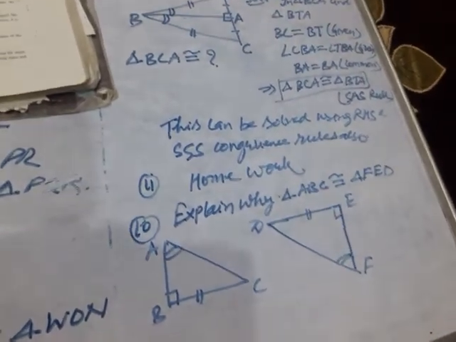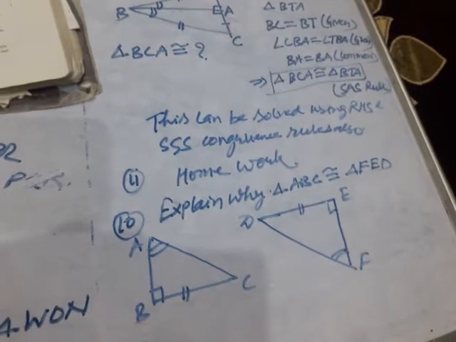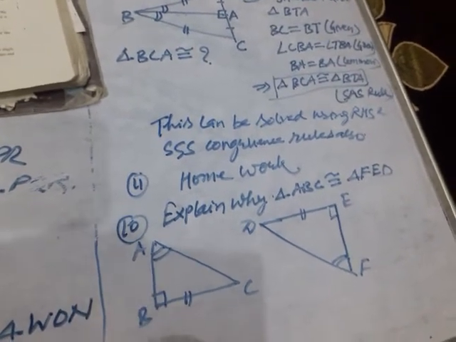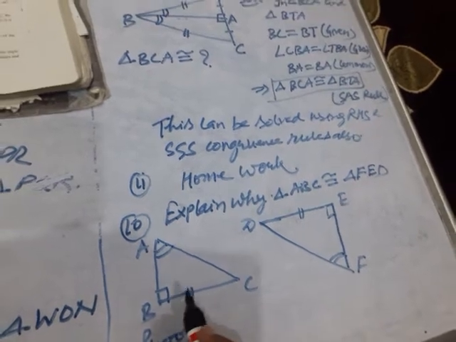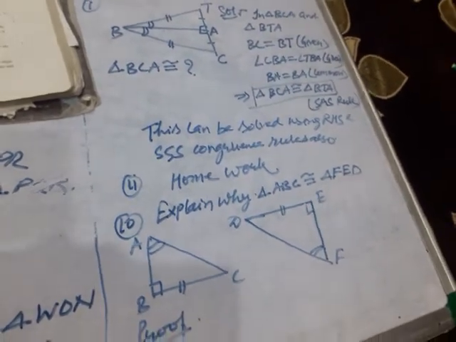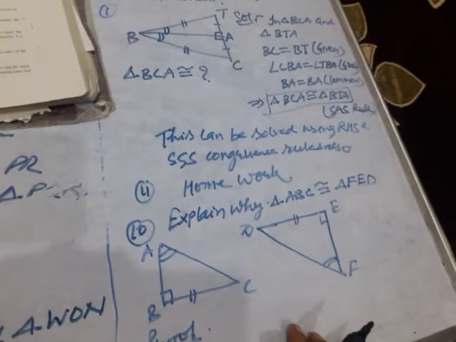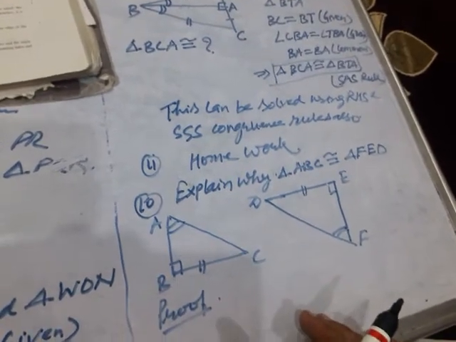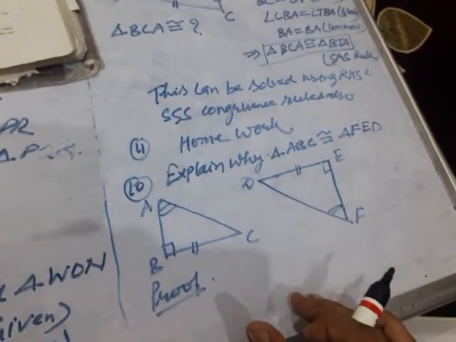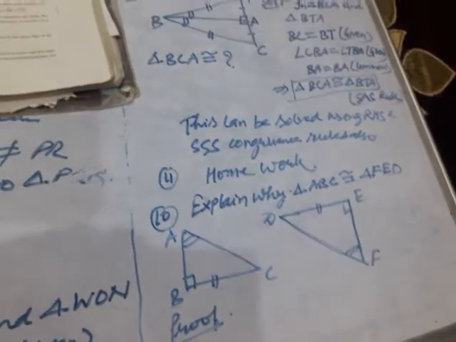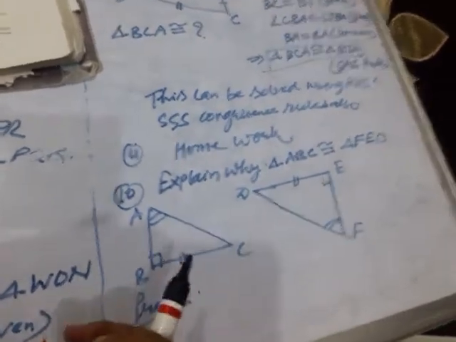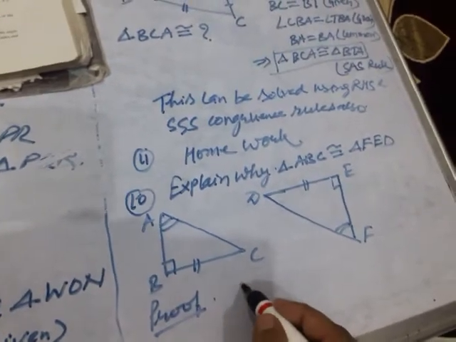Okay, children. Here let us start the proof. Let us see why these two triangles are congruent. Here one important thing is there. Here we will use the angle sum property of triangles.